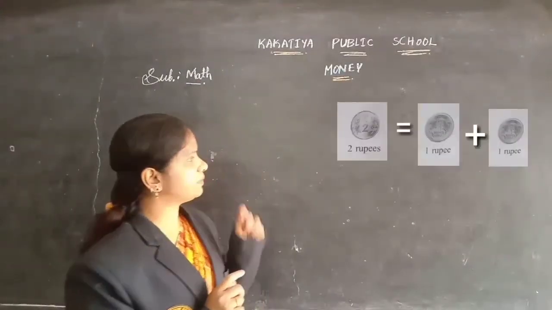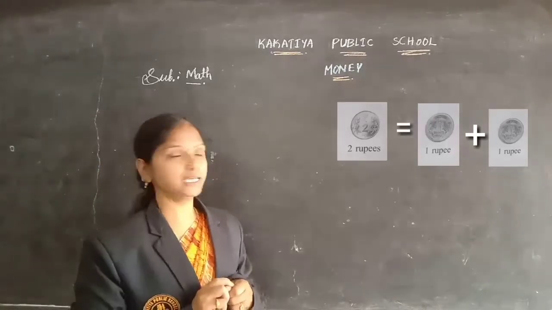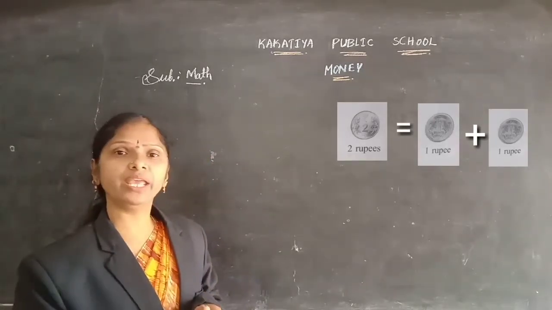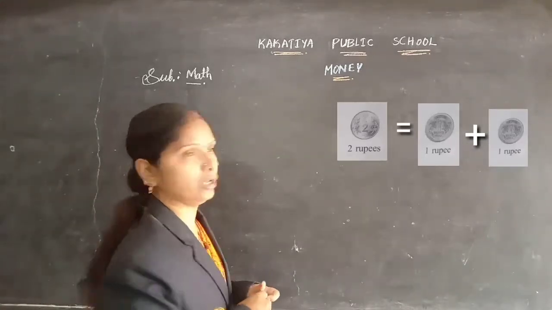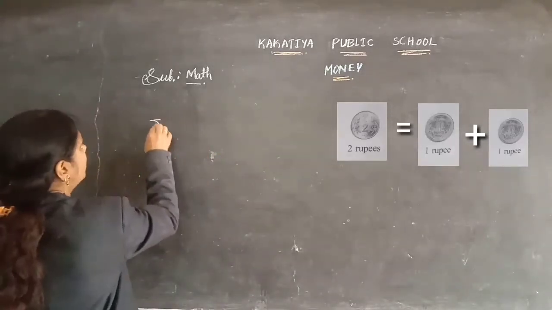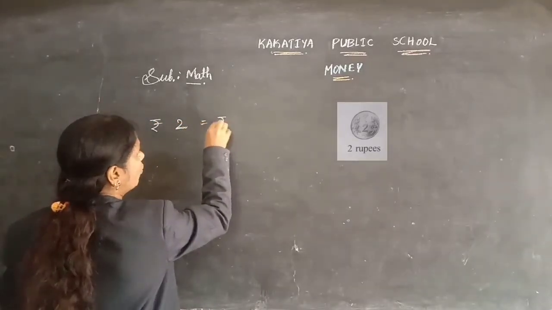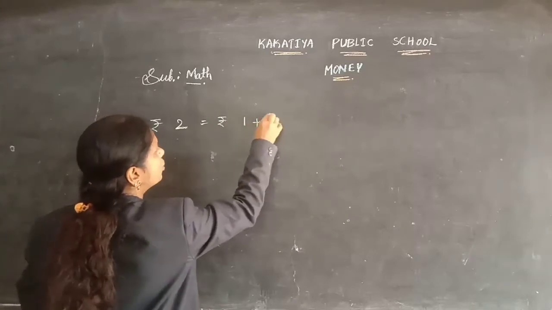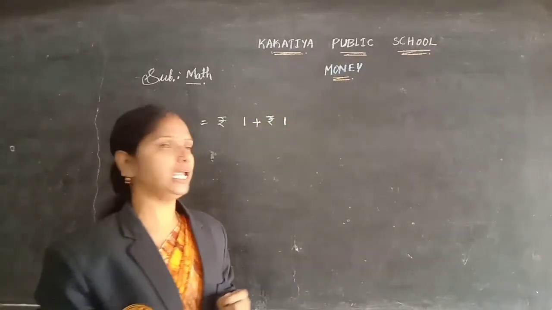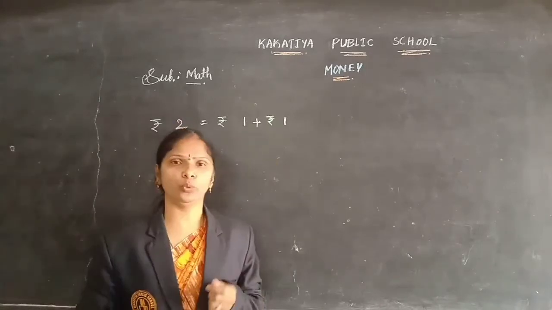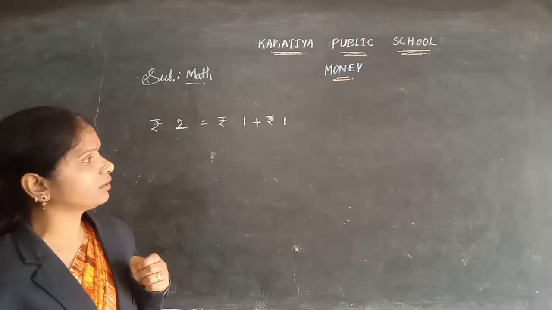Have a look at this picture, children. What can you see here? A 2 rupee coin. Yes, we can change a 2 rupee coin into a 1 rupee coin plus a 1 rupee coin. Yes, a 2 rupee coin we can make into 1 rupee coin and 1 rupee coin. Okay, and next what can you see, children?